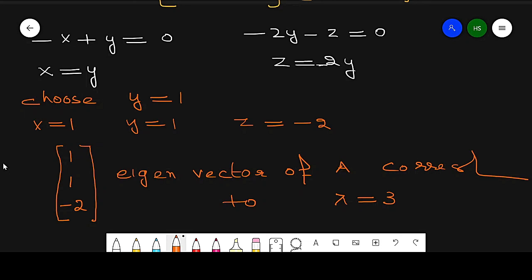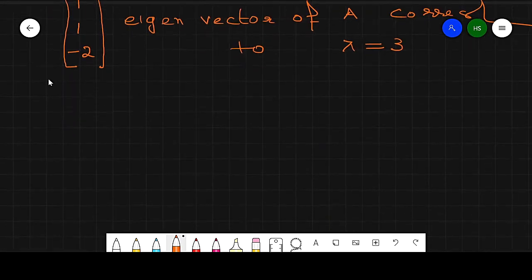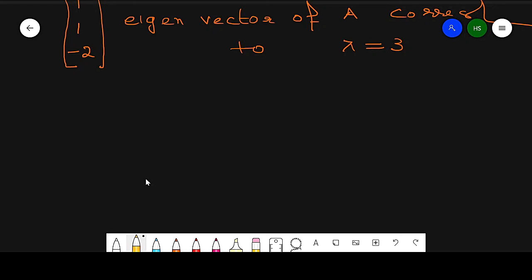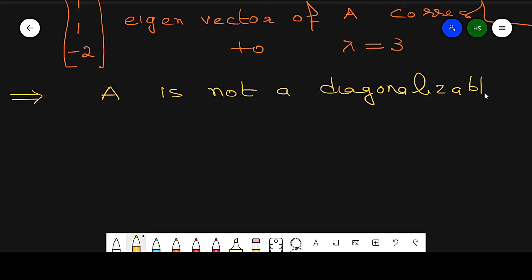Now here we have only two eigenvectors, but A has order 3. They are two linearly independent eigenvectors. So it means A is not diagonalizable because we need 3 linearly independent eigenvectors. Here we have 2 linearly independent eigenvectors. So it means A is not diagonalizable. So which proves our result.